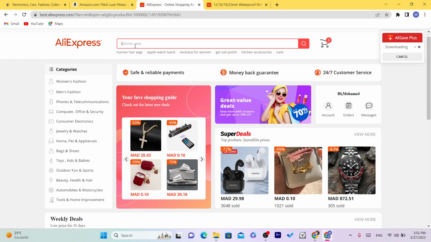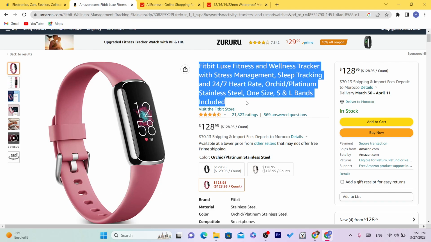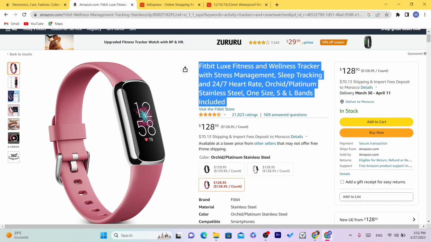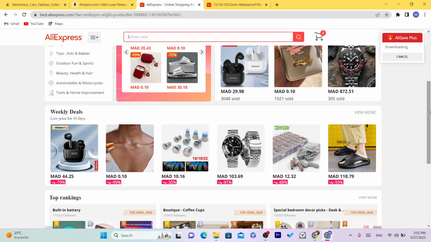The reason for that is there aren't a lot of competitors compared to Amazon, because everyone knows that you can just start doing eBay dropshipping using Amazon, and a lot of people do the same thing and just compete on prices, so the profit margin is going to be a little bit lower compared to AliExpress. So I suggest using AliExpress. It's simple, it's literally the best e-commerce website to start dropshipping on eBay.